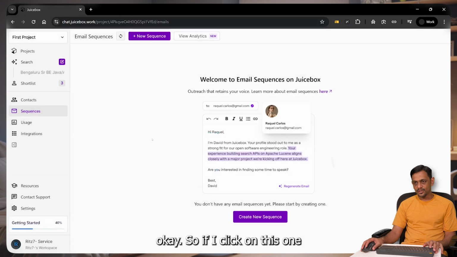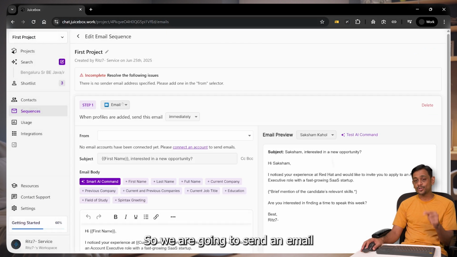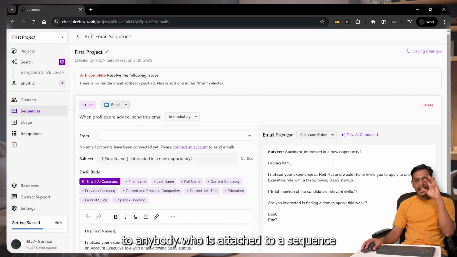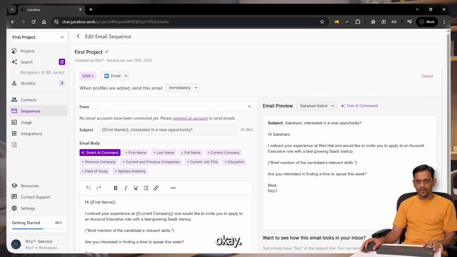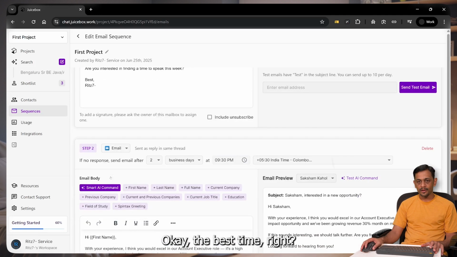Okay, so if I click on this one, what happens is step one is email. Okay, so we're going to send an email to anybody who's added to a sequence. Okay, that's what we have done in this particular case. And this is the email template. Hi, first name, I noticed your experience at current company and would like to invite you to apply to an account executive role with a fast growing SaaS startup. Brief mention of the candidate's relevant skills. Are you interested in finding a time to speak this week? Okay, the best fit start, right?